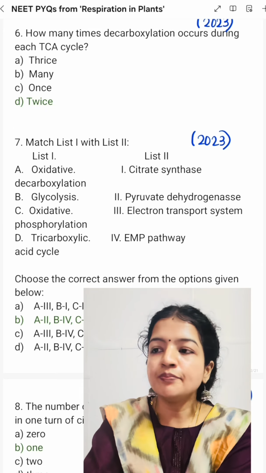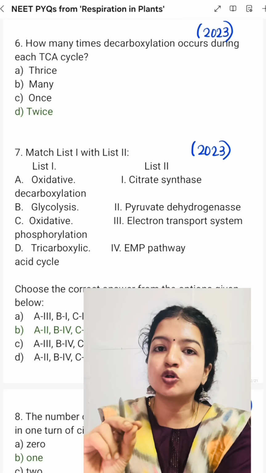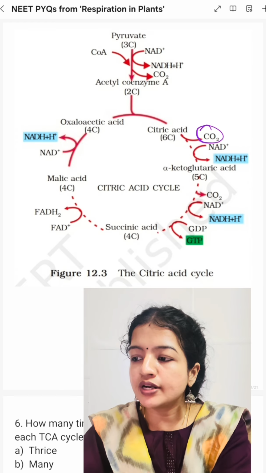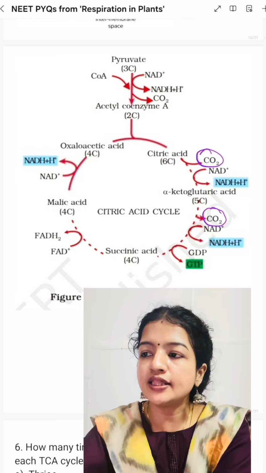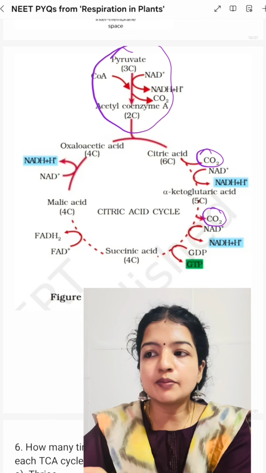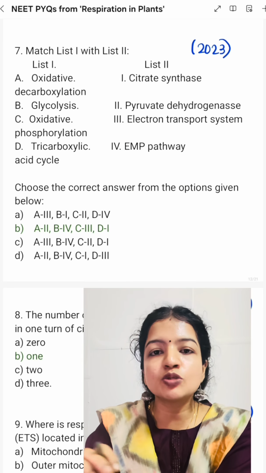Then sixth question, how many times does decarboxylation occur during each TCA cycle? So decarboxylation occurs twice. In the TCA cycle, one decarboxylation in this step and one decarboxylation in this step. So twice. The decarboxylation in this step we don't count in the TCA cycle because it is the link reaction. Okay. Then seventh question, match list 1 with list 2.